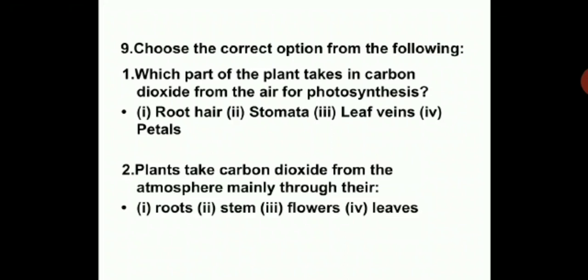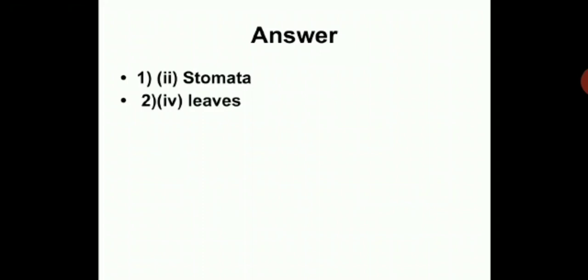Plants take carbon dioxide from the atmosphere mainly through their roots, stem, flowers, leaves. All that process takes place with the help of leaves. So stomata, first answer. Second one, leaves. Stomata is present in the leaves, which we have discussed in the previous session.